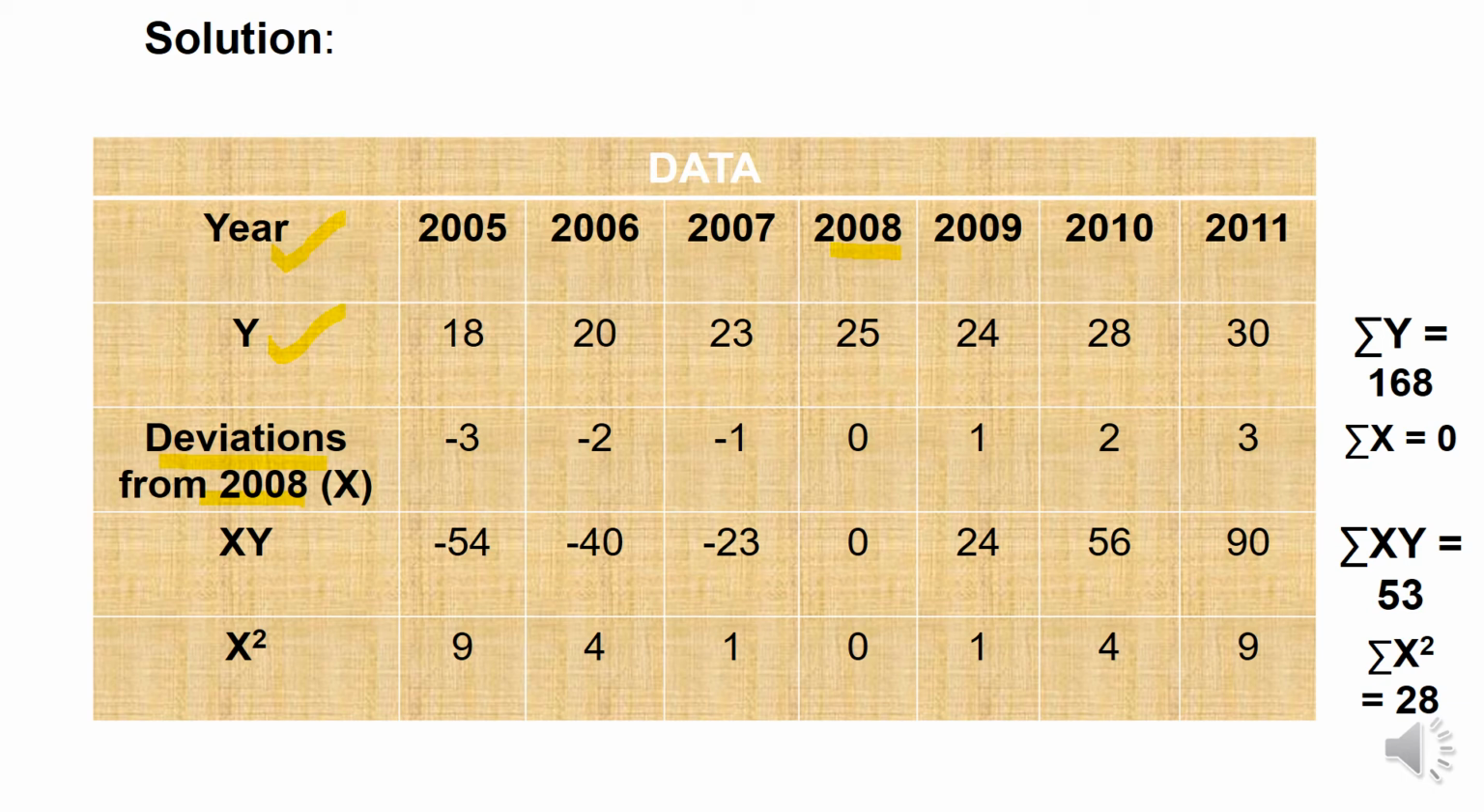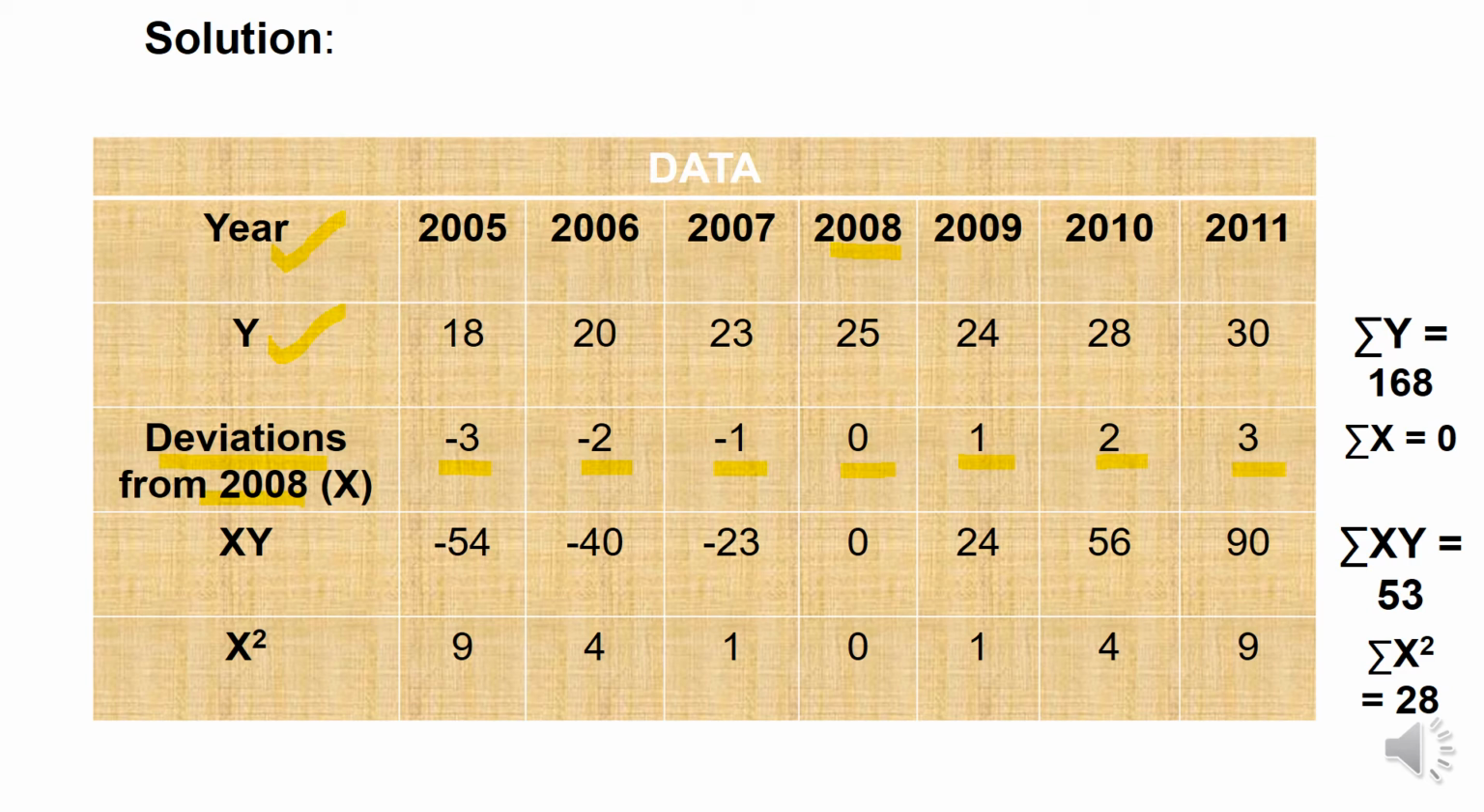What it means, 2005 minus 2008 is minus 3. Likewise, 2006 minus 2008 is minus 2. 2007 minus 2008 is minus 1. 2008 minus 2008 is 0. Further, 2009 minus 2008 is 1. 2010 minus 2008 is 2. 2011 minus 2008 is 3.